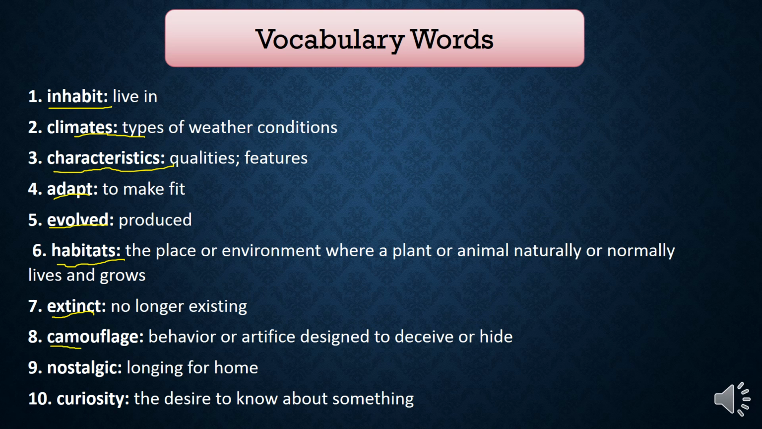Number eight, camouflage. Camouflage is a behavior or artifice designed to deceive or hide. For example, the lizard changes its color where it stands. So this is called a camouflage. It's a behavior to hide. Number nine, nostalgic. When you are nostalgic, it means you are longing for your home. You miss your home. You want to go home. You are homesick. This is what we mean by nostalgic.